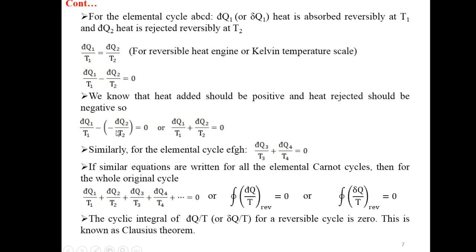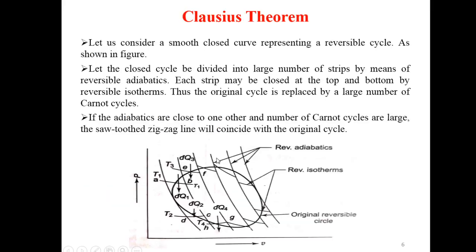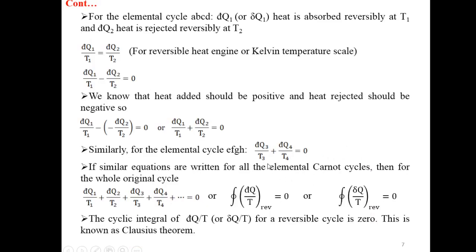Here we have put additional minus symbol because differential of Q2 is the amount of heat rejected and rejected should be negative. So we can write down differential of Q1 divided by T1 plus differential of Q2 divided by T2 equal to 0. Similarly for the elemental cycle EFGH, we can write down differential of Q3 divided by T3 plus differential of Q4 divided by T4 equal to 0.